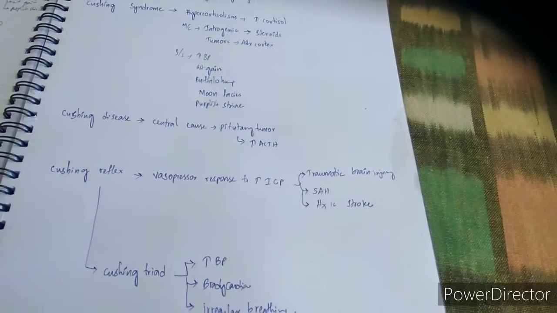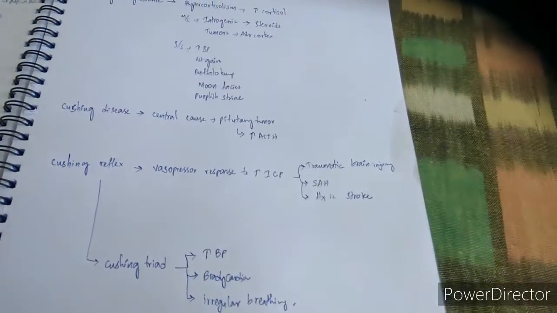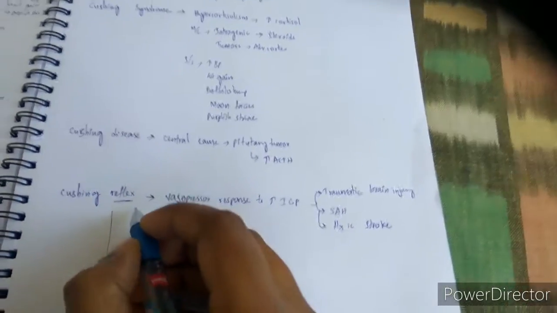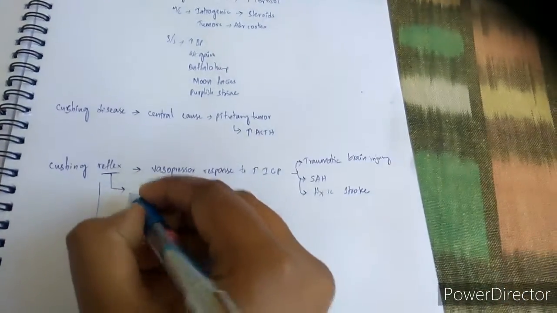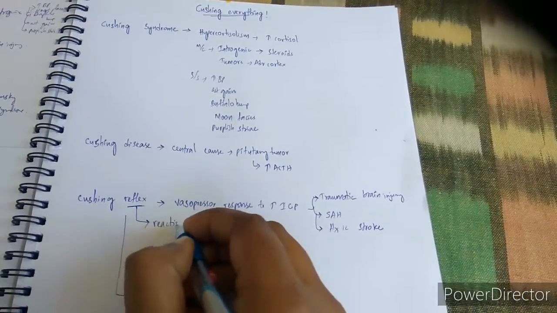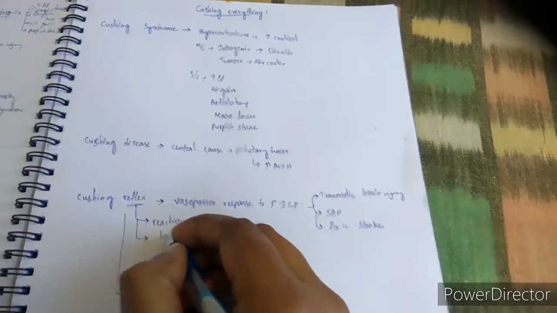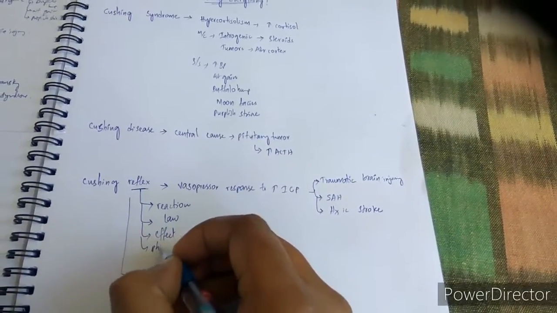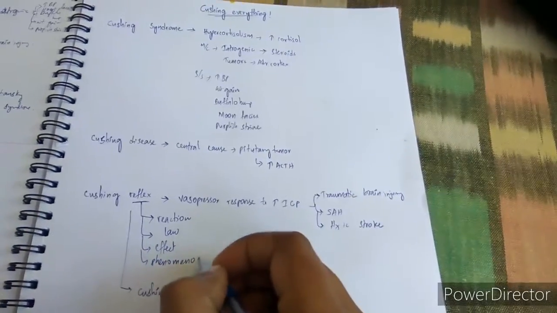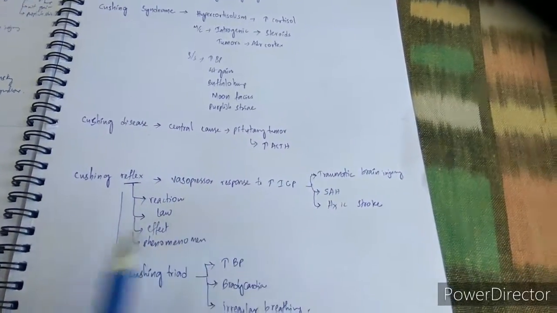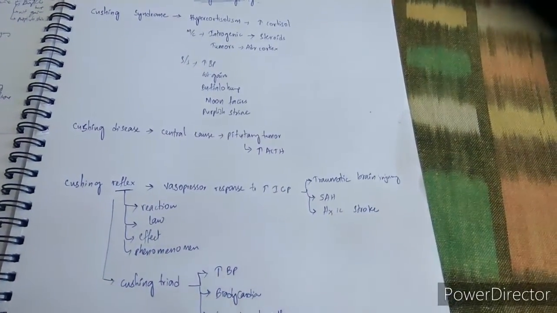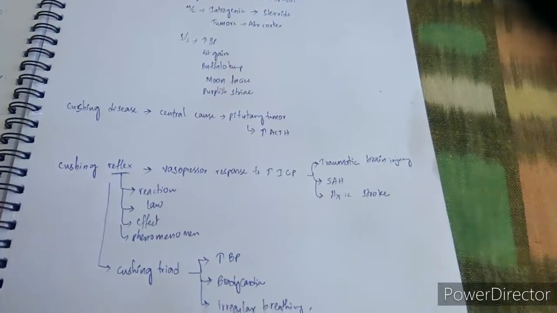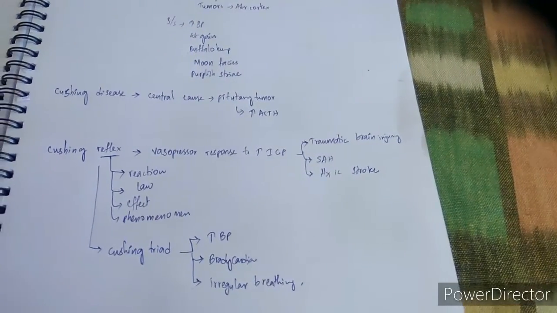Cushing reflex is not only known as Cushing reflex. Here comes the confusion. Cushing reflex has many names. Now, just take the reflex and replace it with reaction. Cushing reaction, Cushing law, Cushing effect, Cushing phenomenon. All these are one and the same. You need not be confused at all. If any Cushing response, reaction, like reflex, effect, phenomenon, law, everything is same, which is the body's response to raised intracranial pressure.